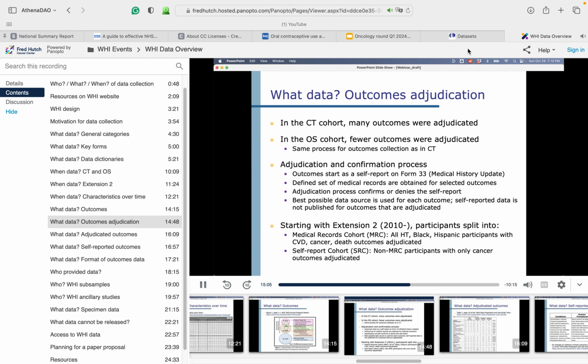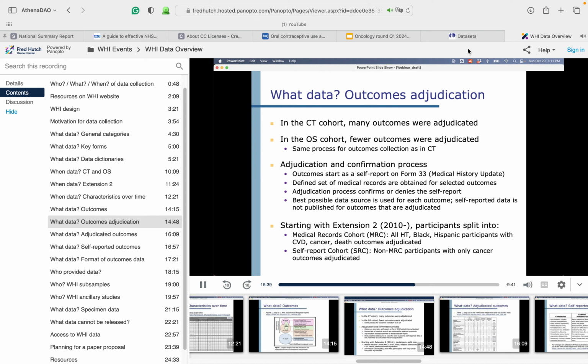The adjudication process in WHI begins when an outcome is self-reported on Form 33, the medical history update. From these self-reports, medical records are obtained for selected outcomes. Then the adjudication process either confirms or denies the self-report. One thing to note is that WHI publishes only the best possible data source for each outcome. This means that self-reported data is not published for outcomes that are adjudicated. Additionally, adjudication has changed over time in WHI.